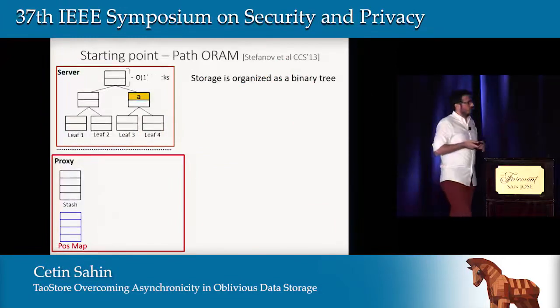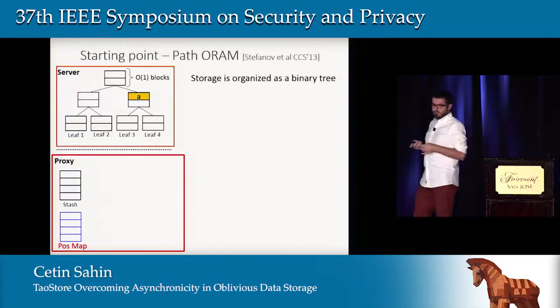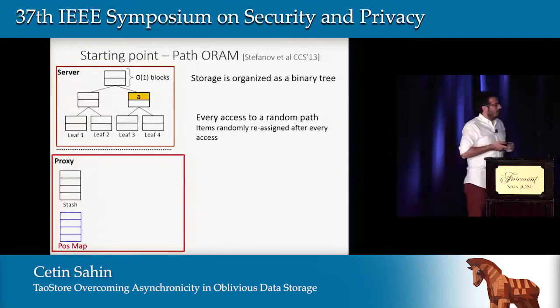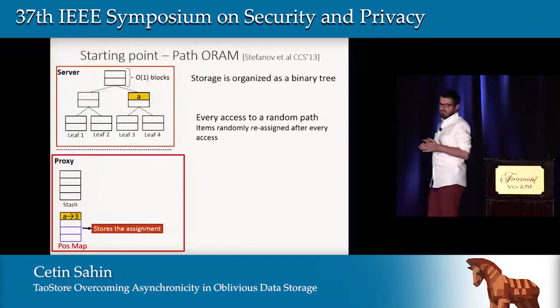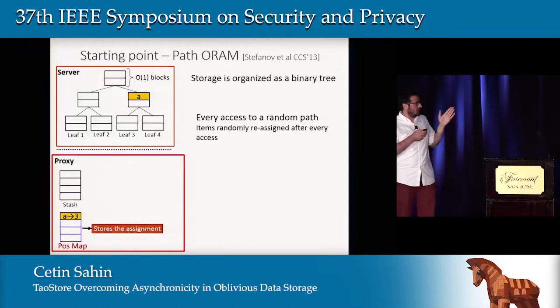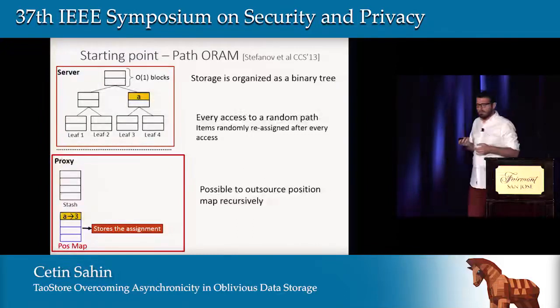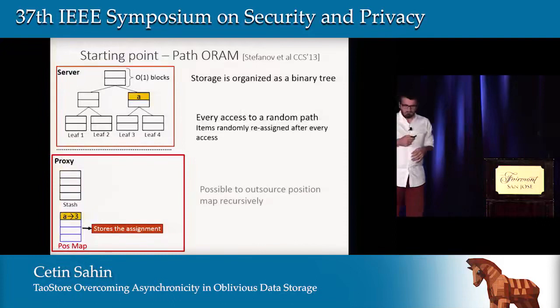It organizes storage as a binary tree, and the nodes of the tree contain a constant number of blocks. Every access happens to a random path, and the items are randomly reassigned after every access. This assignment information is stored in the position map at the proxy. It is possible to outsource this position map recursively, but we are not going to consider this in our model.